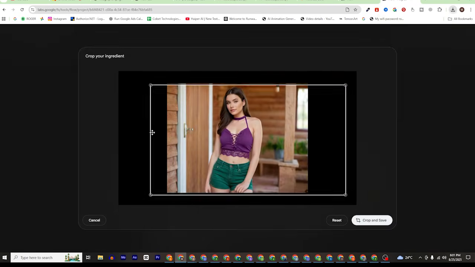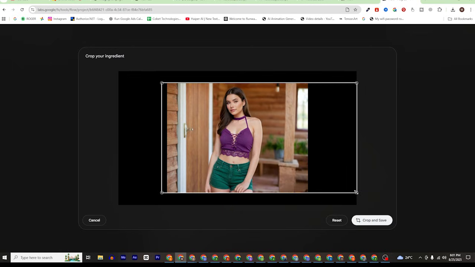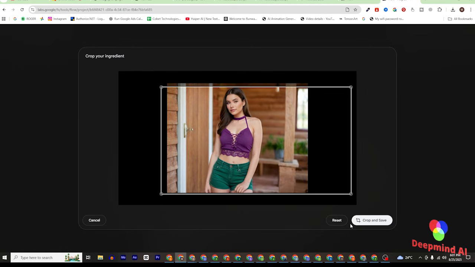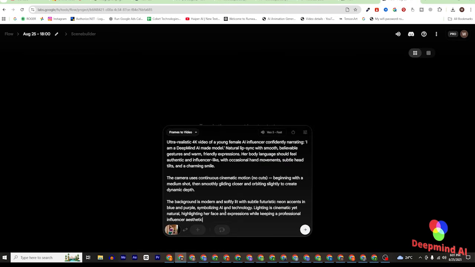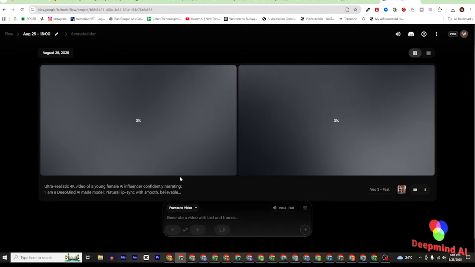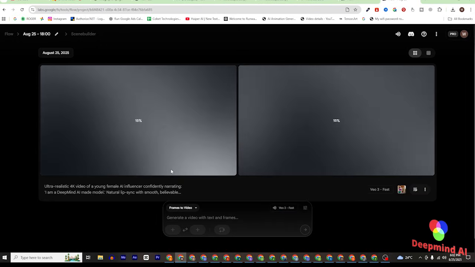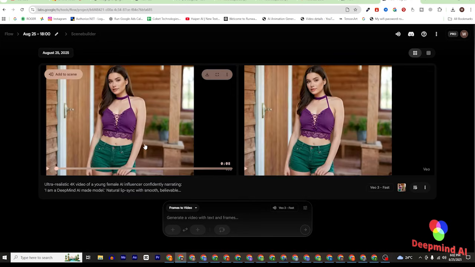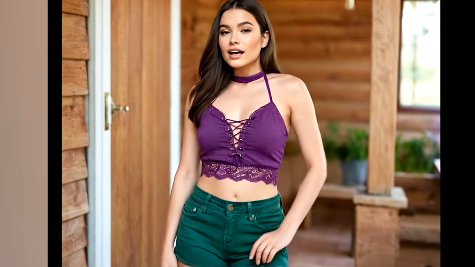And once everything is perfect, you can adjust here. They have a crop option here as well, but if you want to keep it as it is, you can do that as well. Just save. Once your picture is uploaded, just paste your prompt. So once everything is done, just click submit. At one time this will generate 2 videos for us, and we will select one of them. And you can see that this took less than 20 seconds and both scenes are absolutely ready, and you can check both of them. I am a DeepMind AI model.